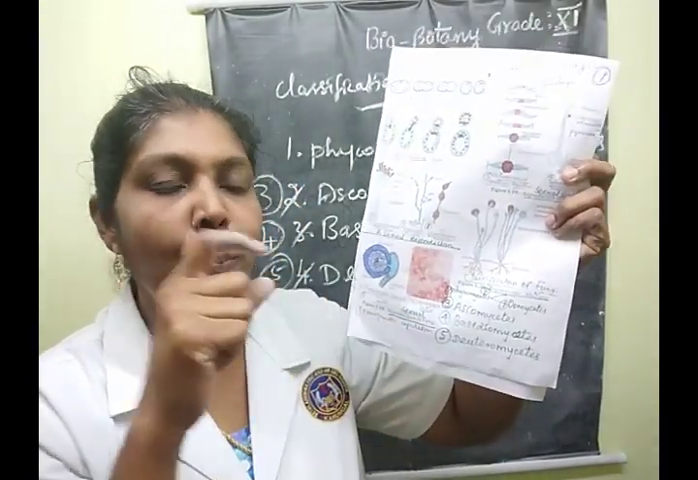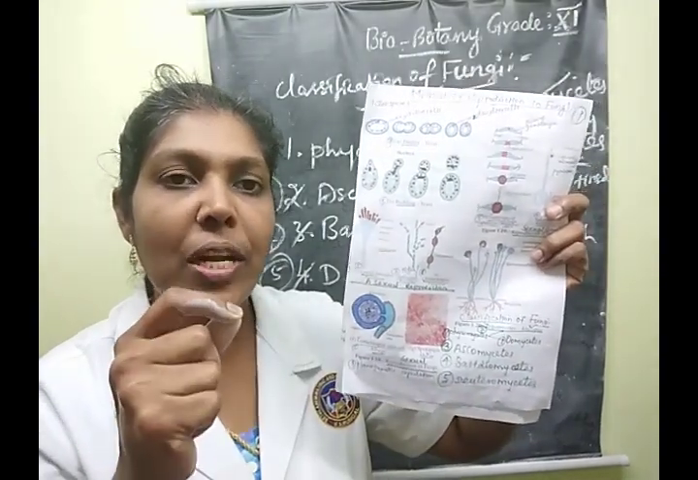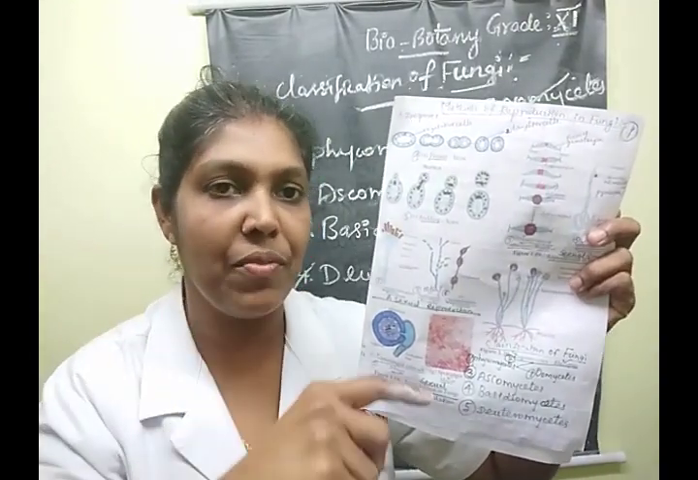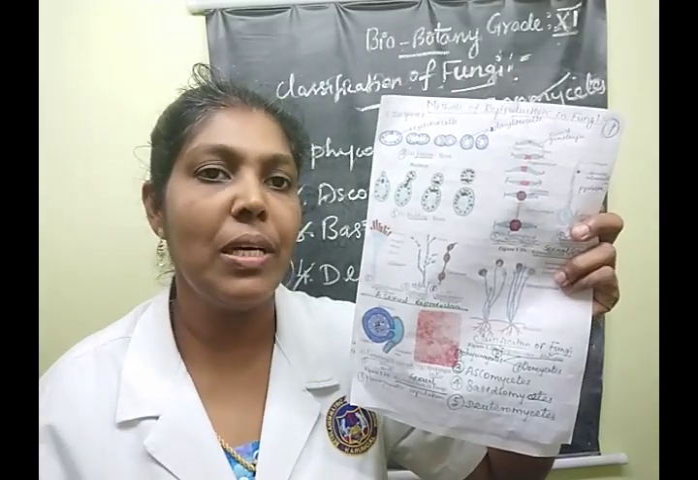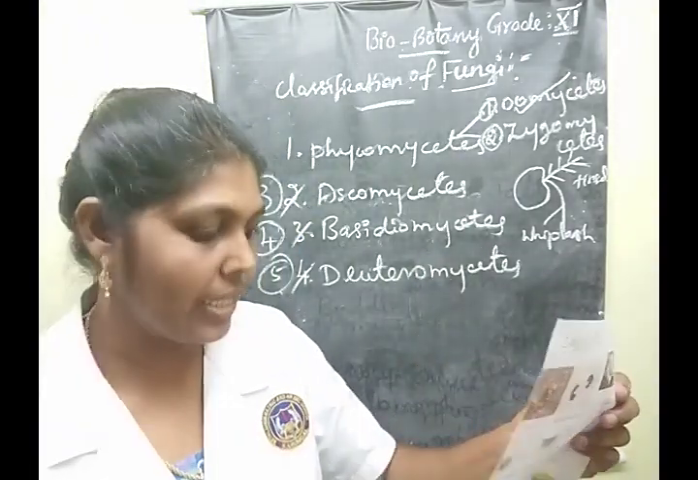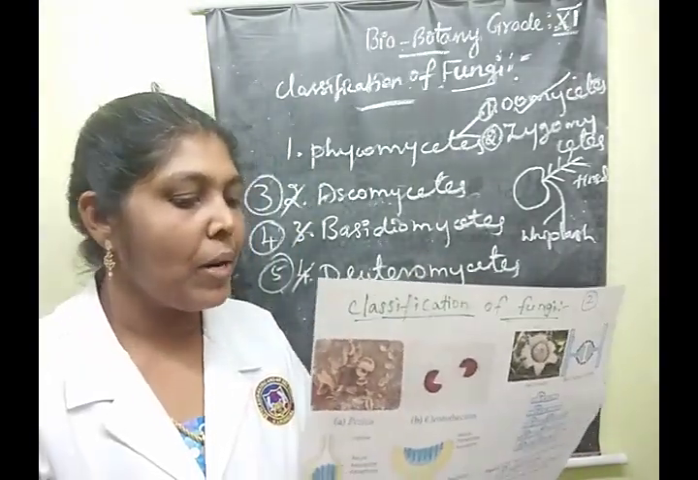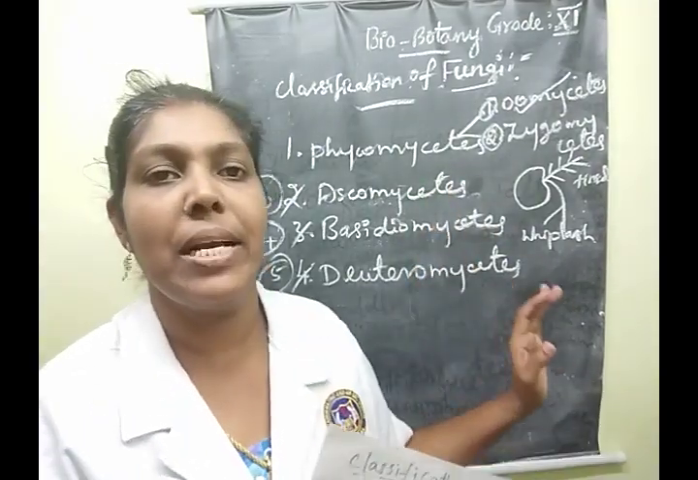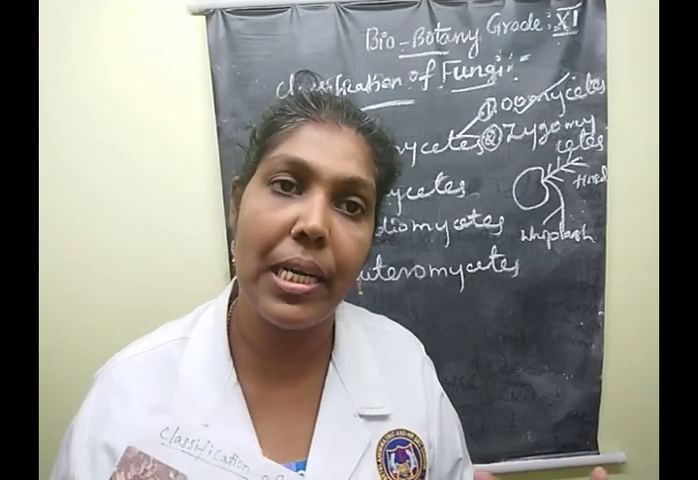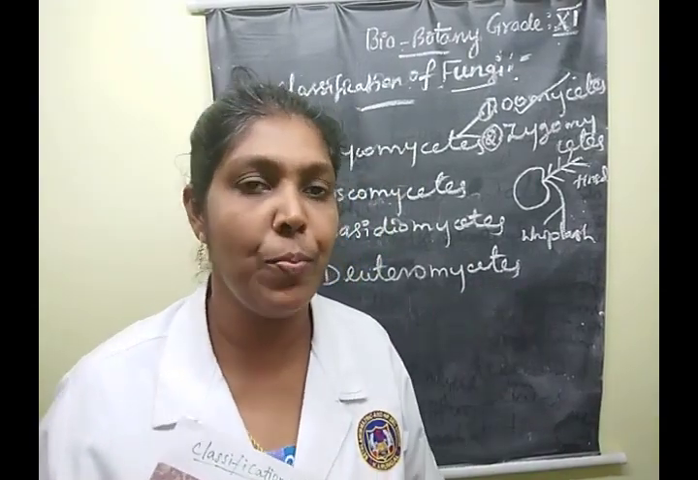Then the next one is coprophilous fungi. Coprophilous fungi means fungi growing on dung. That is called coprophilous fungi. One good example is Pilobolus. Understood, children? Say yes or no? Yes. The next one is coenocytic mycelium. These members also have coenocytic mycelium, but here a branched condition is also present.